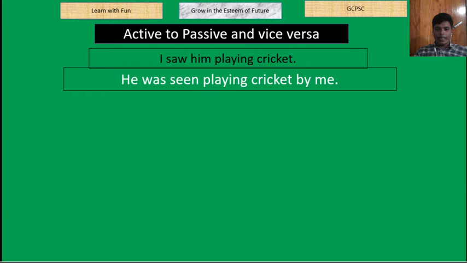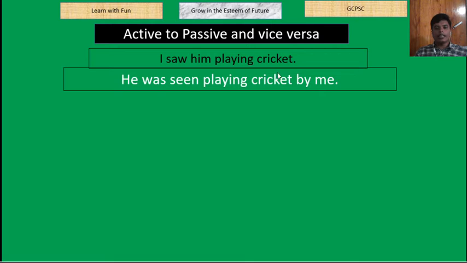He was seen playing cricket by me. So the usual thing, the object will become the subject. From him we have taken he. Then as here is a verb to be, we can take was or were. So with he there will be was. Then the verb saw has been turned into seen. So, he was seen. Then the essential complementary part: he was seen playing cricket by me.